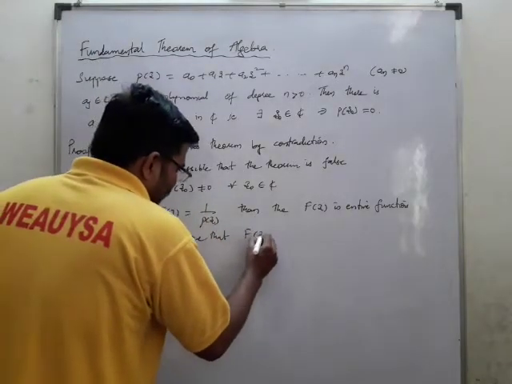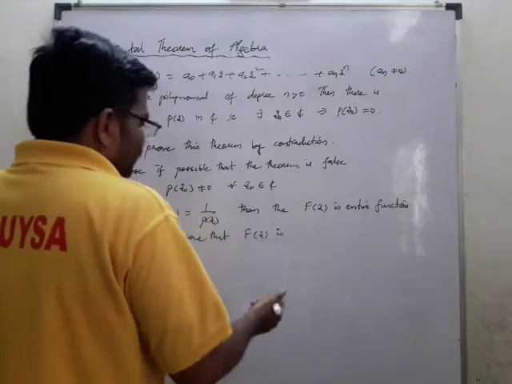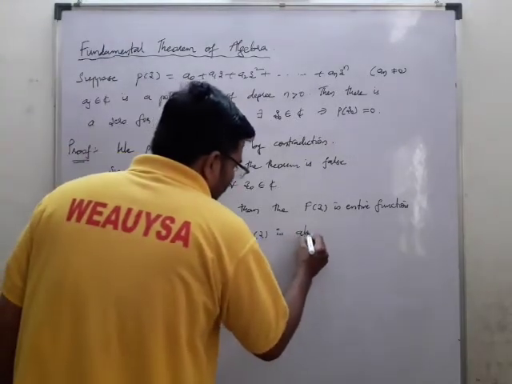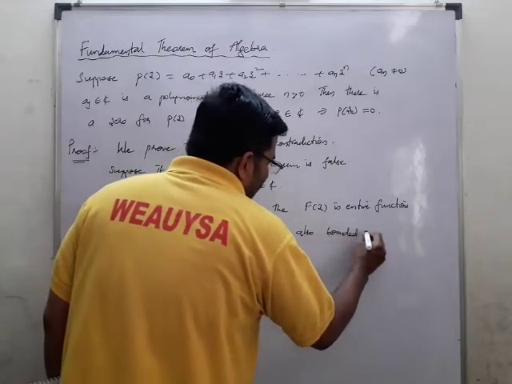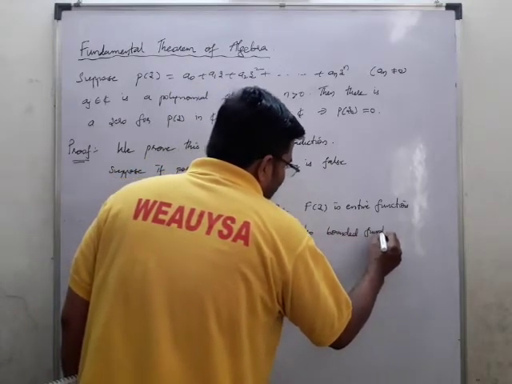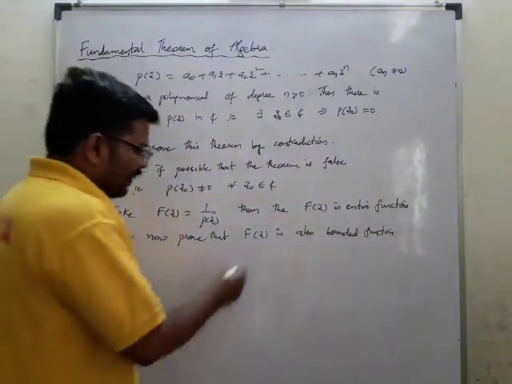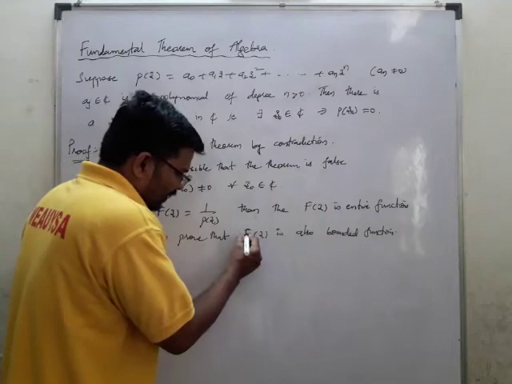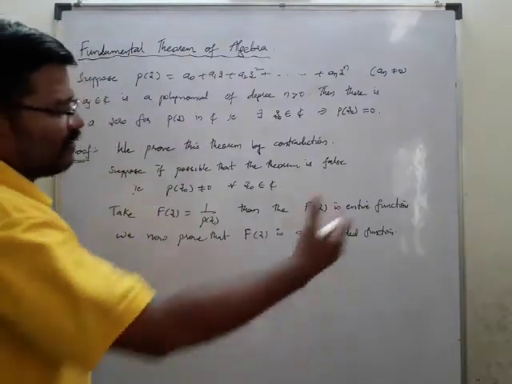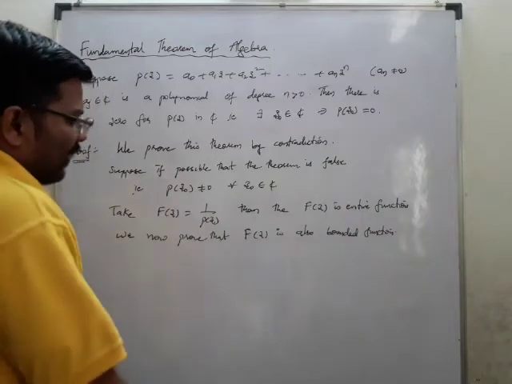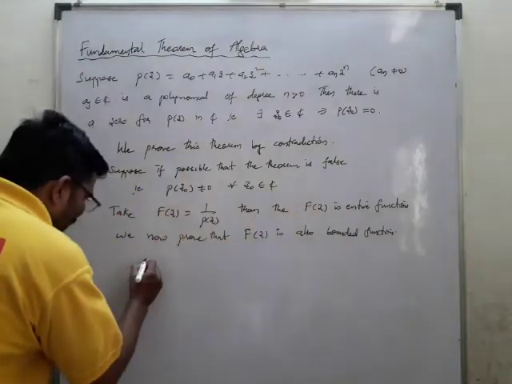Now we prove that f of z is also a bounded function. It is an entire function, and we prove that it is a bounded function. When you are able to prove it is a bounded function, then it may lead to the contradiction, means it may lead to some constant like that. Okay, so f of z is also a bounded function. So we'll consider p of z.